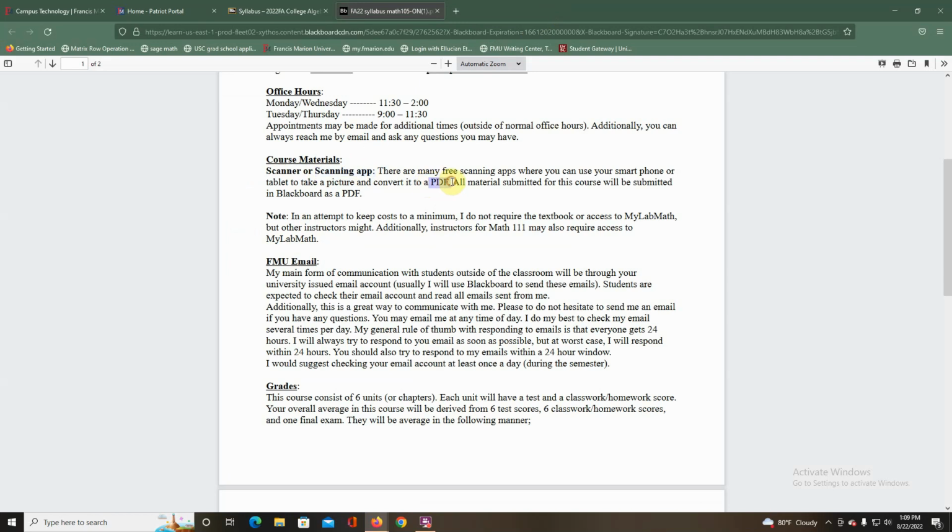The reason for the PDFs is they use up less memory, and we get fussed at because the school as a whole only has so much memory they're allowed to store on Blackboard. I know last year they exceeded that memory, and the company actually fines them, I want to say it's like $1 million or something insane, for going over their storage, which is like 1,000 GB or something like that. But so many teachers were posting a lot of files that were not PDFs. PDFs are the most dense file that's easily accessible to everyone, so they're the best way to go as far as memory goes.